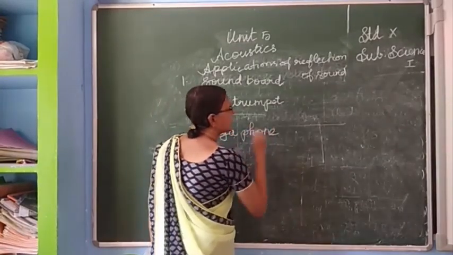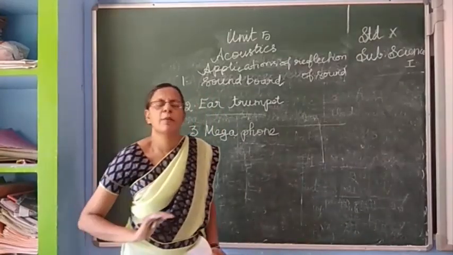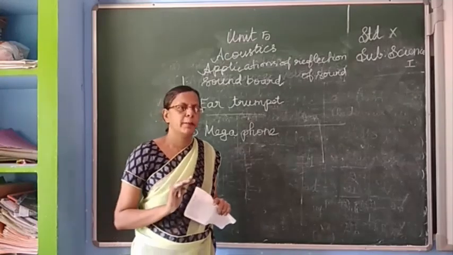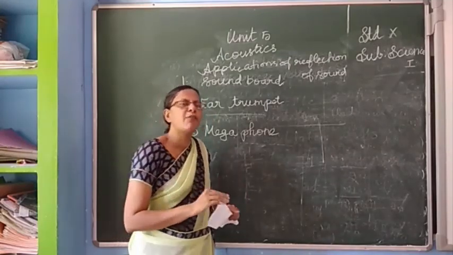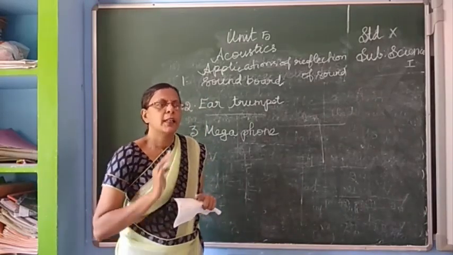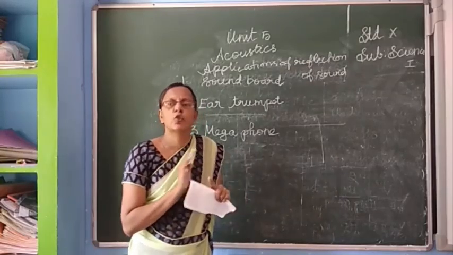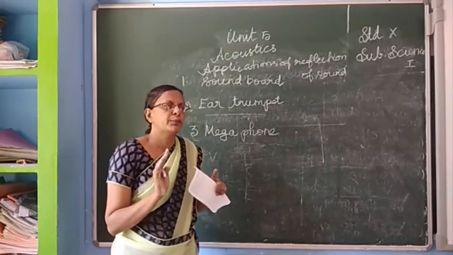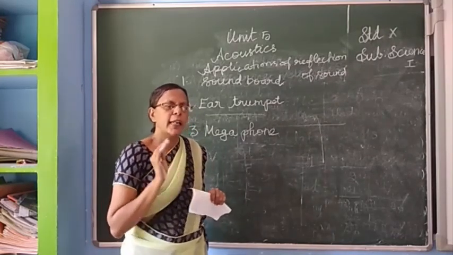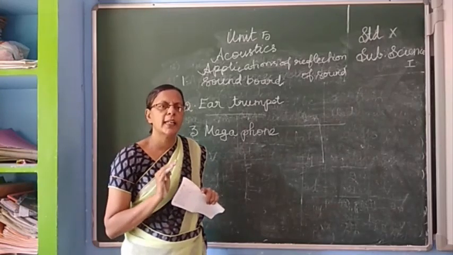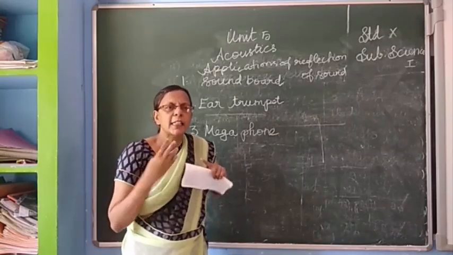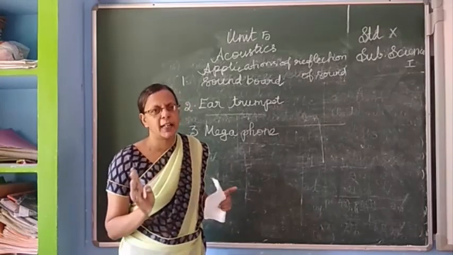Okay, this megaphone is used for a small gathering of people to hear the sound clearly. Here in this megaphone also, one end is wide and another end is narrow. In between the two ends, a small tube is there. If the person talks at the narrow end, the sound is reflected in the walls of the tube and can be heard clearly through the wider end.